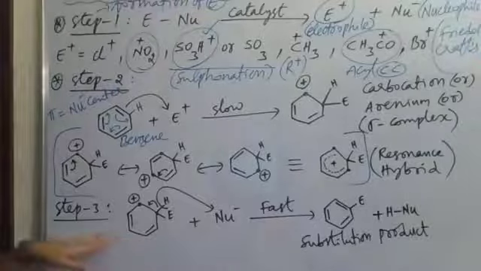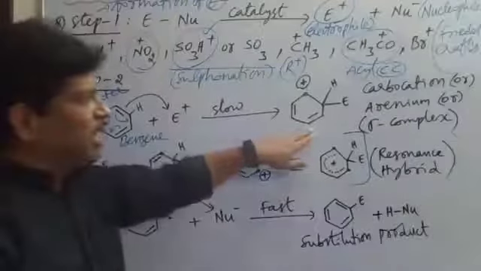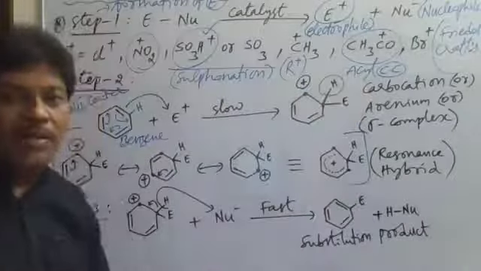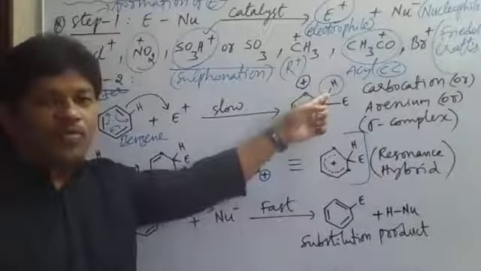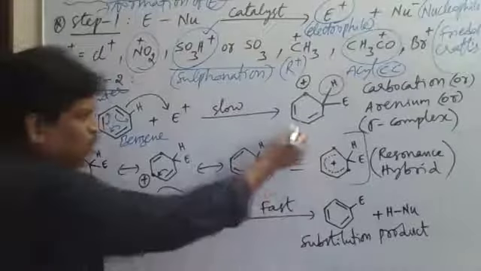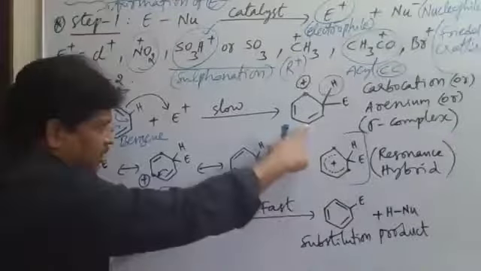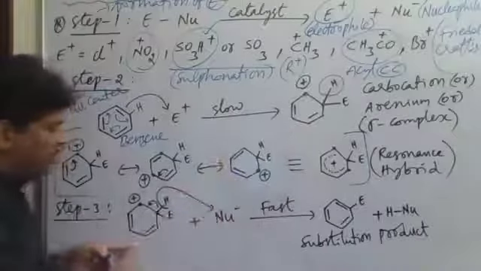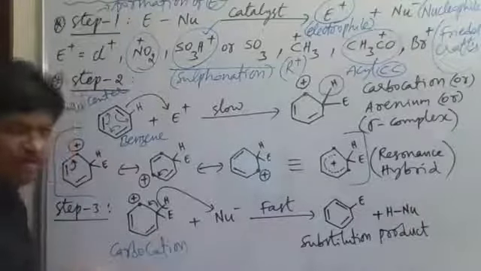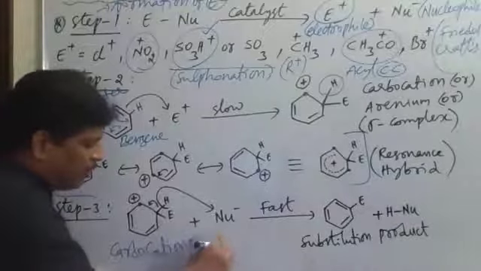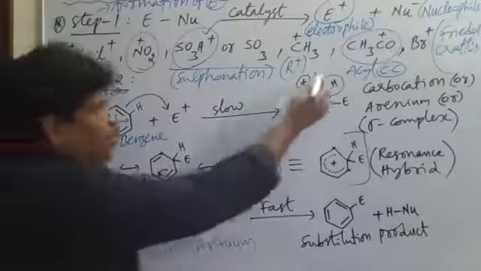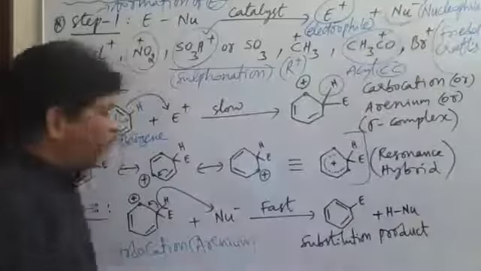And the last step, the third step, is that from this carbocation the proton will be lost. The loss of proton by carbocation, or removal of proton from carbocation, is the third step. So in the third step, I am taking the carbocation formed in the second step. Now it is the carbocation of benzene, or arenium ion. This is the arenium ion of benzene. Now this arenium ion and Nu minus, the nucleophile.